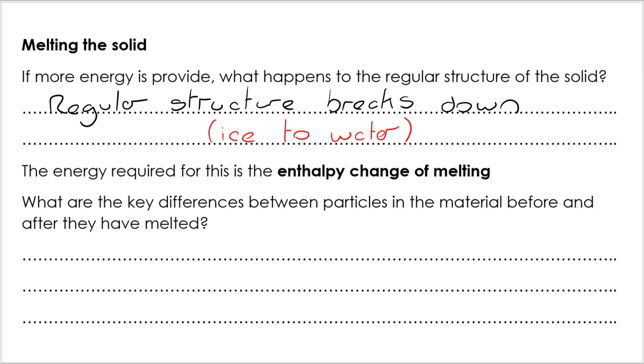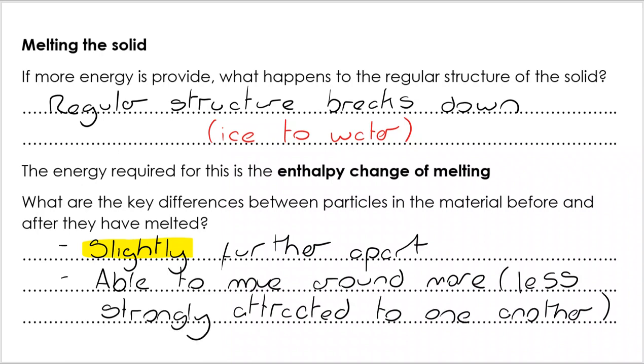The particles start to vibrate more and more until eventually there's a less strong attraction between them, so they can move slightly further apart but also over each other. Key differences between particles in material before and after they have melted. So they are slightly further apart, as we've already discussed, and they're able to move around more. They're less strongly attracted to each other.